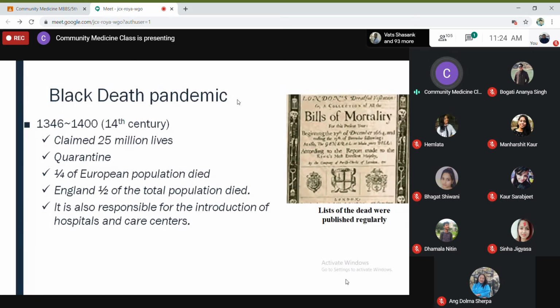In the 14th century this pandemic occurred again, and 25 million lives were claimed by that disease. The quarantine concept was put forward in this 14th century. In the ancient period, they didn't call it quarantine. They used to detain people for 40 days. Now for Corona, we talk about isolating or staying in quarantine for 14 days.